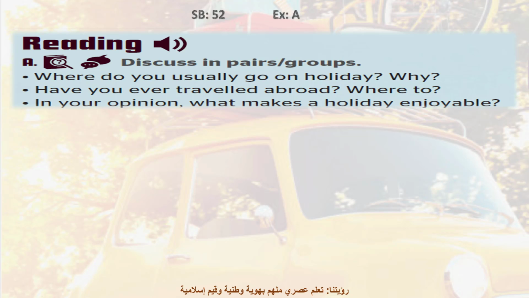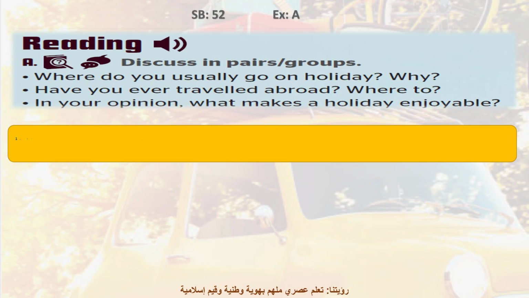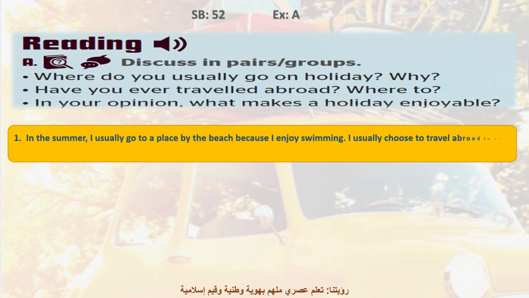Take some time to think about these questions and come to check your answers. Here are some model answers for question number 1, which was, where do you usually go on holiday and why? An answer could be as follows. In the summer, I usually go to a place by the beach because I enjoy swimming. I usually choose to travel abroad in the spring to see new places.